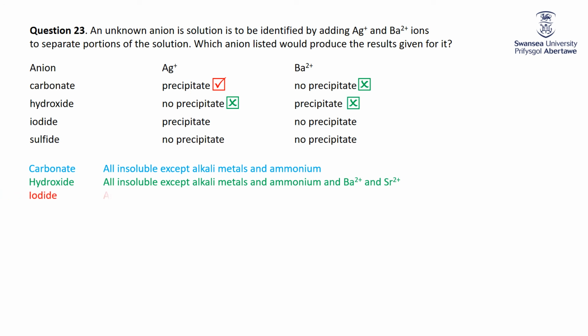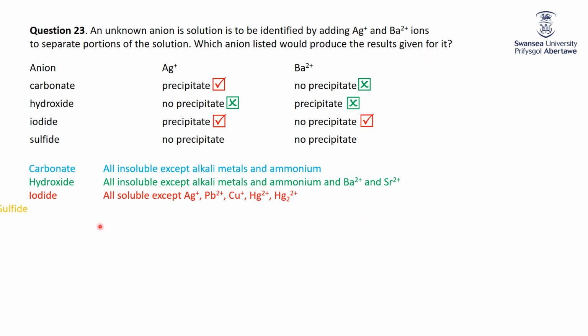Okay, iodides, well, they're like the chlorides, all soluble except silver, lead, copper, and so on. So silver iodide would be insoluble, so we'd expect a precipitate. Barium iodide, soluble, so we would not expect a precipitate. So both of those would produce the results given for it. Okay, so iodide looks good.